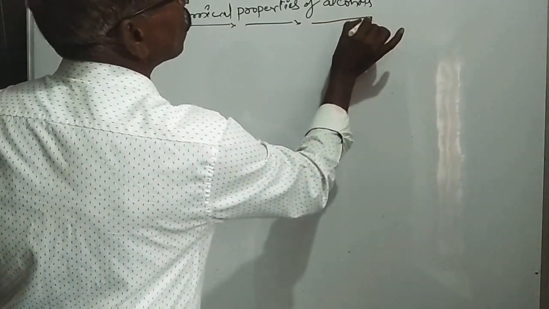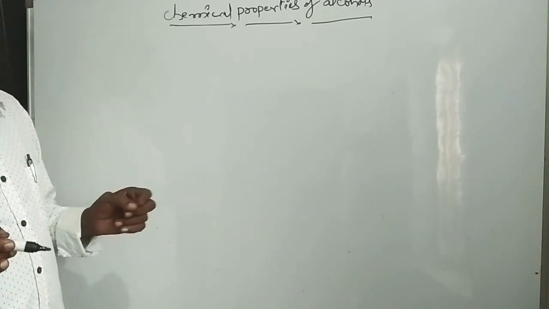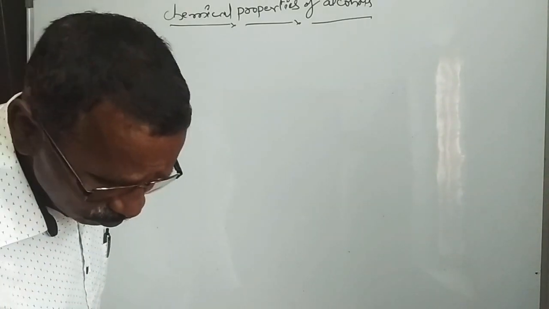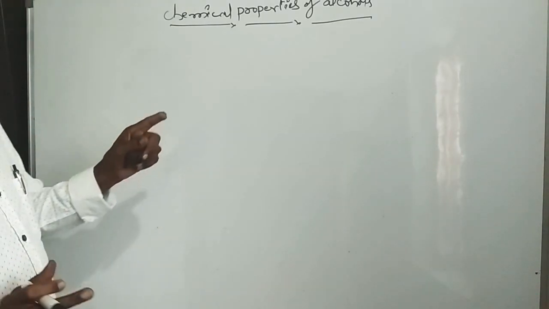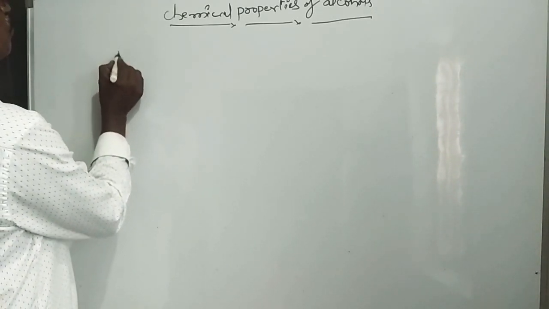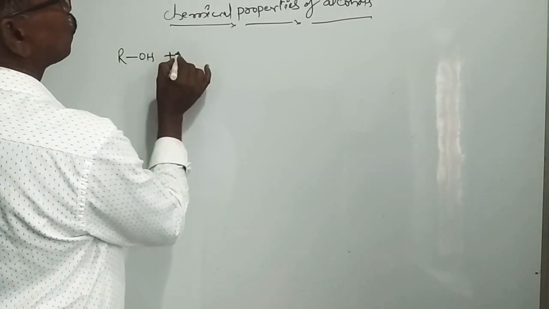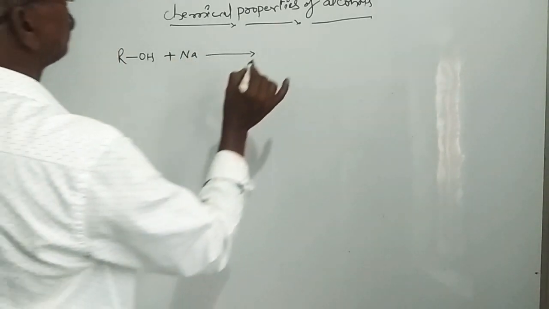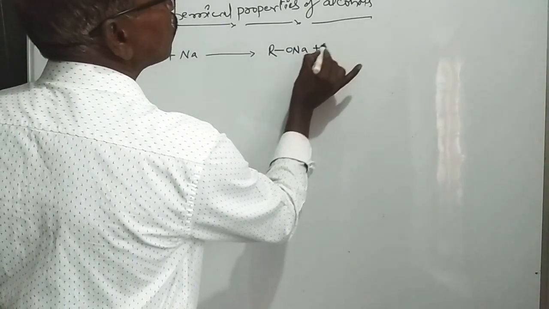First, alcohols react with metals or metal hydroxides to form salt compounds. If you take an alcohol, R-OH, and react it with sodium metal, sodium alkoxide is formed along with H2.